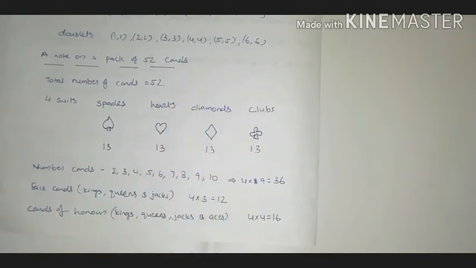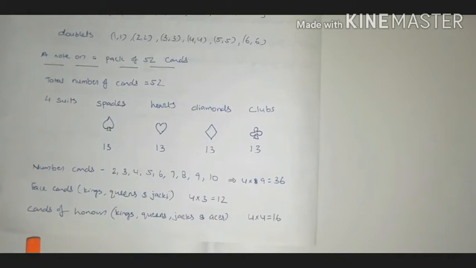That means each number we will get 4 different suits. That means total number cards we can write as 4 into 9, that is equal to 36. And when we consider face cards, means the cards in which we can see some face, the face cards are king, queen, and jack. Only 3 face cards are there, and all the 3 have different 4 suits. That means total 4 into 3, 12 face cards you will get.